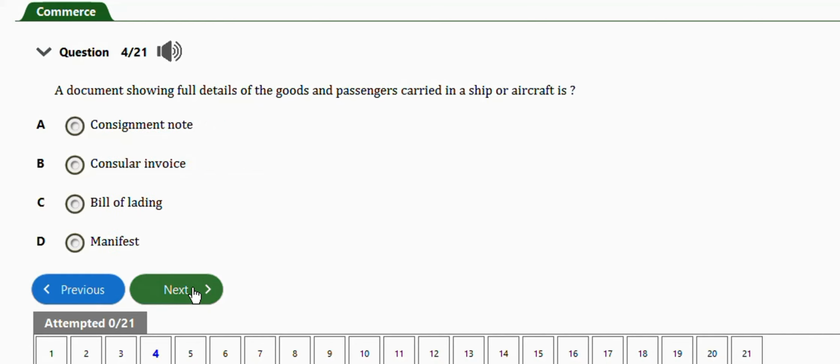Next question is one. It says a document showing full details of the goods and passengers carried in a ship or aircraft is consignment notes, consular invoice, bill of lading, manifest. The right answer is option D, manifest. Very important.